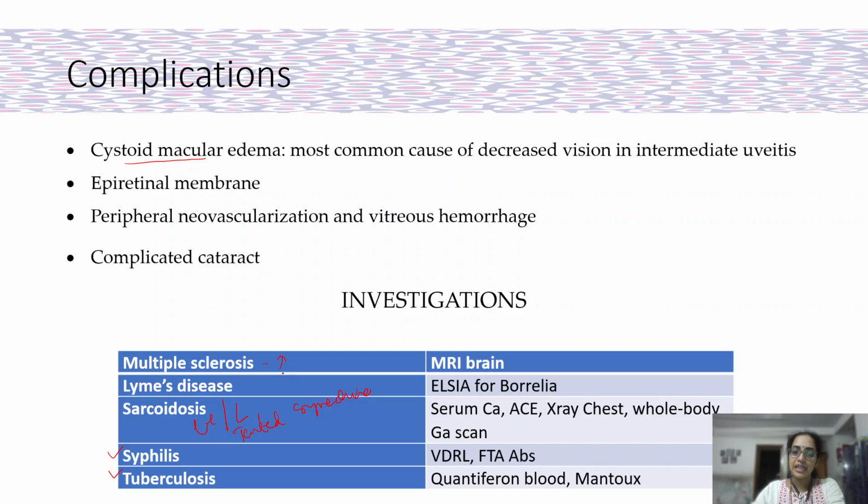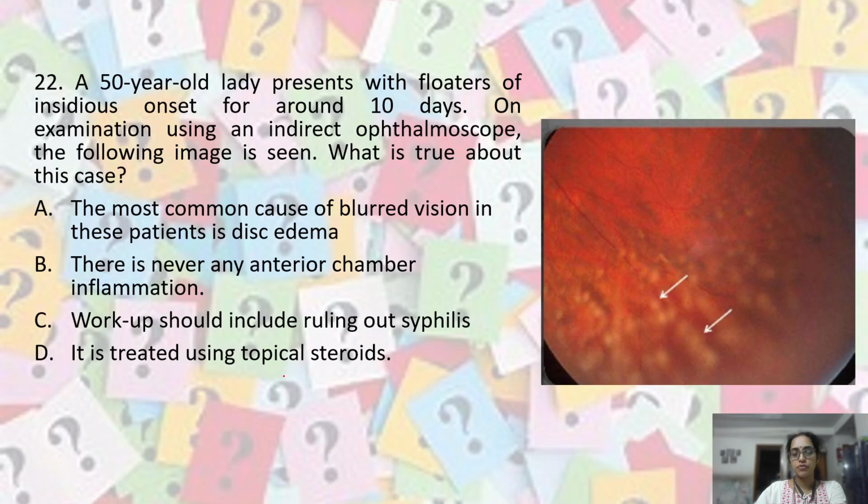So when you're suspecting Lyme's, you need to do an ELISA for Borrelia. So these are the common investigations that you will need to perform. A vast majority of them will still have no etiology detected. Let's take a question now.